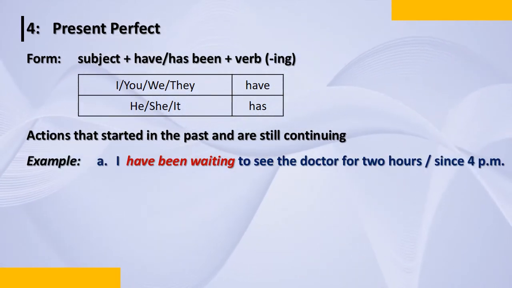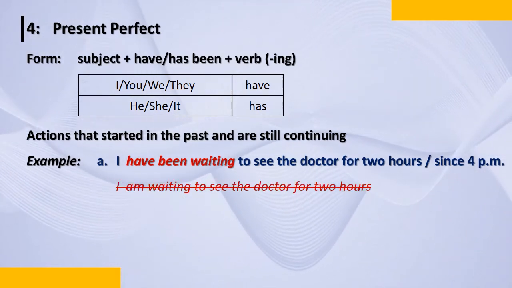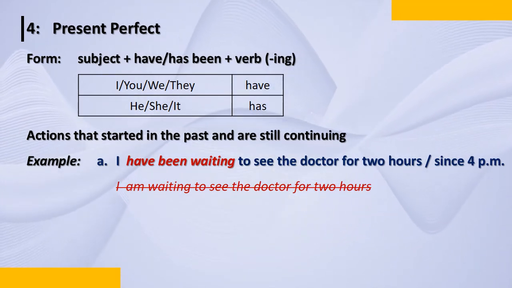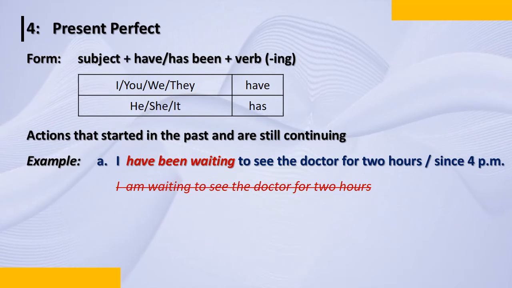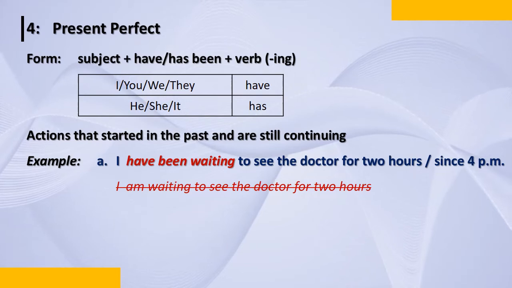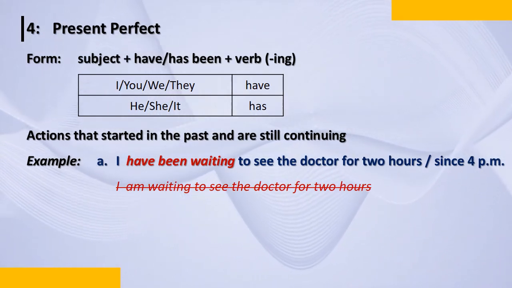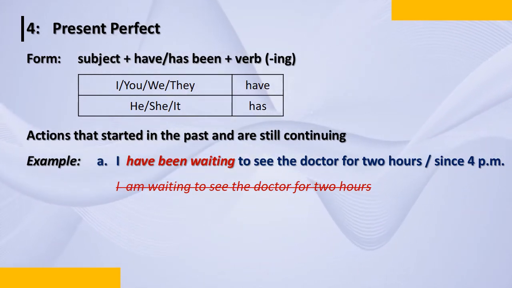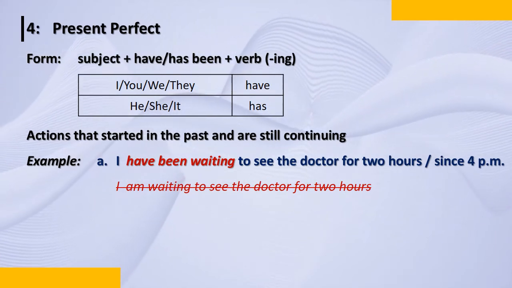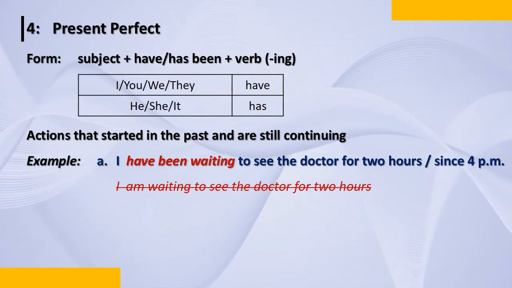There are some common mistakes which we make, which I am trying to share here. I have been waiting to see the doctor for 2 hours, or I have been waiting to see the doctor since 4 p.m. It can be either of these. But it cannot be the one I started with: I am waiting to see the doctor for 2 hours. That's wrong. I have been waiting to see the doctor for 2 hours. I have been waiting to see the doctor since 4 p.m. I am waiting to see the doctor since 4 p.m. is a wrong sentence, and this is a common mistake which we all make.